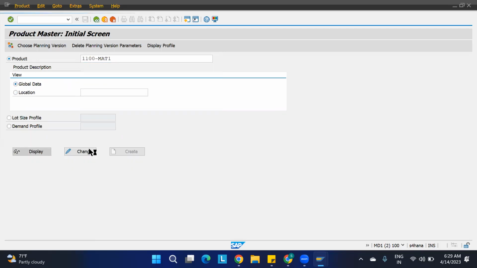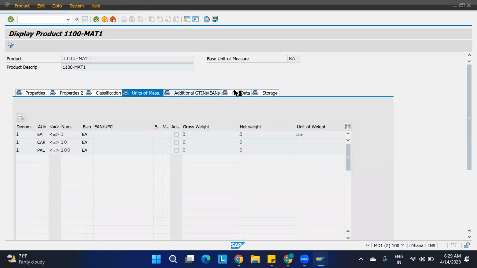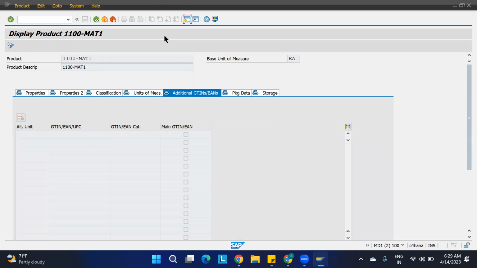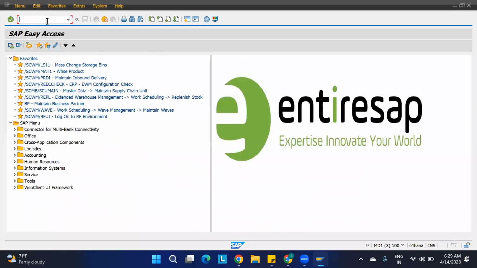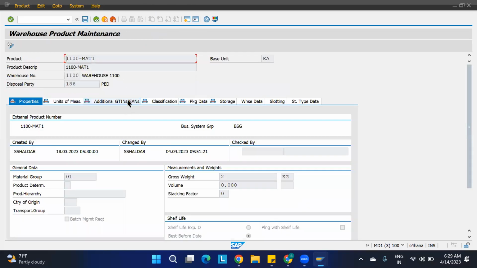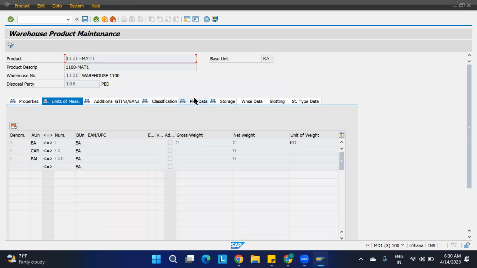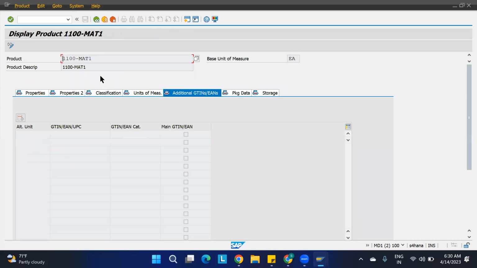Just give display. Okay, if you are changing these things, you cannot change at the master material level. Okay, I'll just open that also. Okay, here /SCWM/MAT1 is there. No, here you cannot change this, 1100. If you are going for change also, see here, it will not give the option for change. Okay, so in this case, sometimes you want to change only at the EWM side. You don't want to have it at the ERP side.